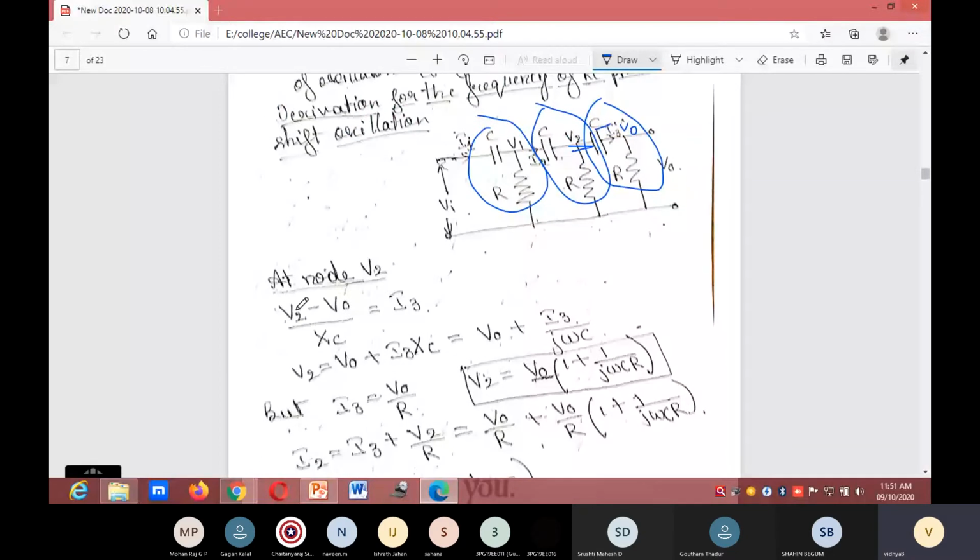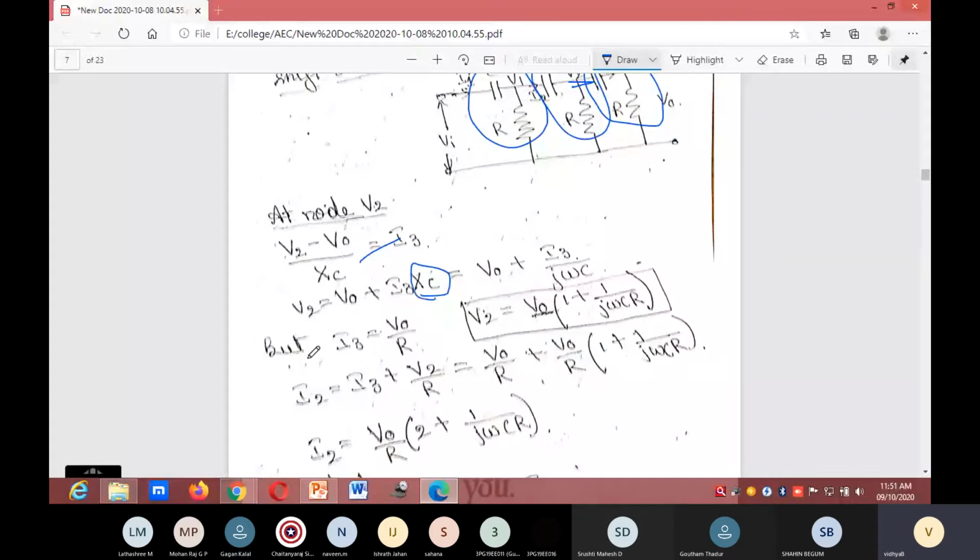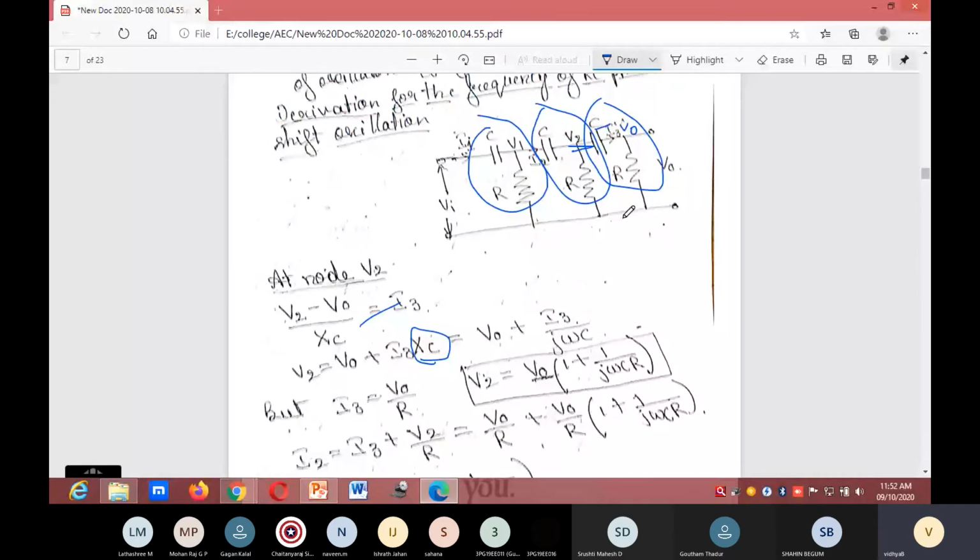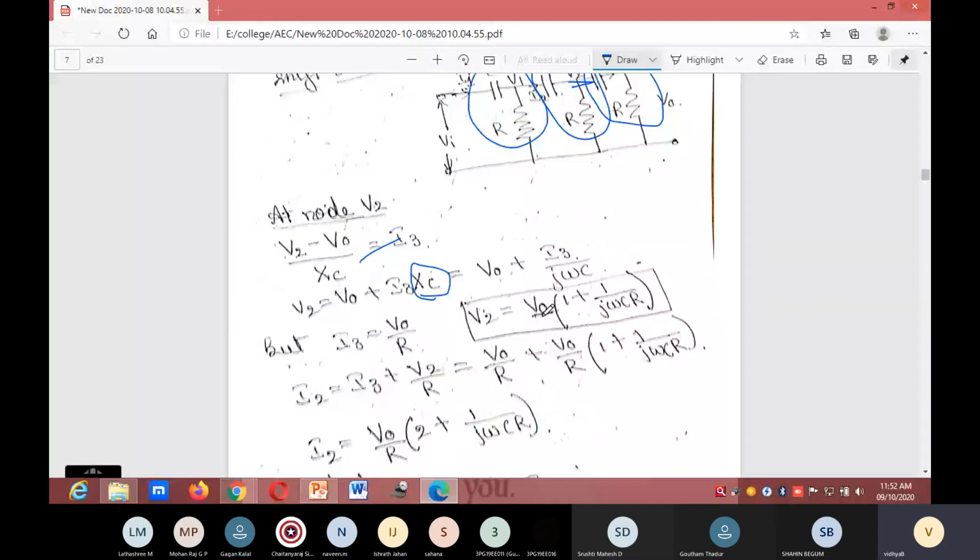When you apply node analysis at node V2, V2 is equal to V0 plus I3 into XC, which is V0 plus I3 divided by j omega C. XC can be written as 1 divided by j omega C. But I3 is equal to V0 divided by R. So V2 is equal to V0 open bracket 1 plus 1 divided by j omega CR close bracket.